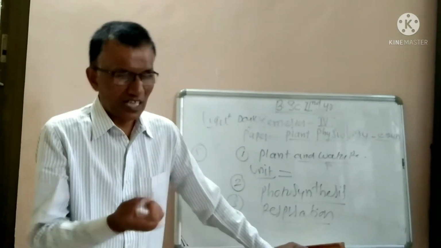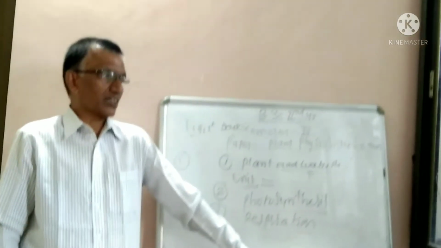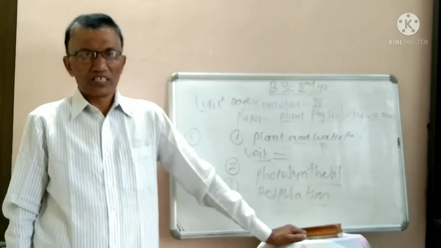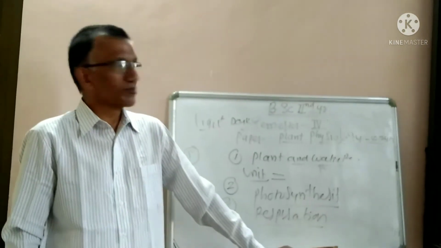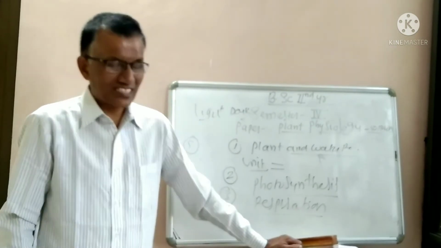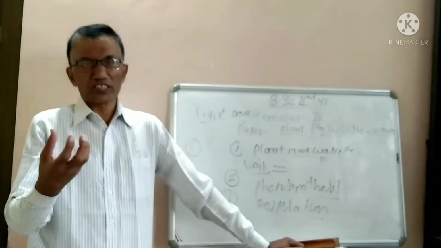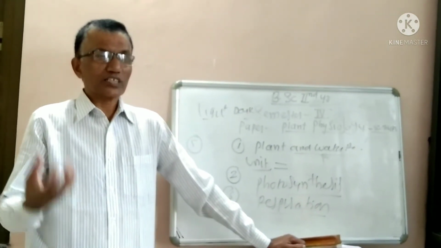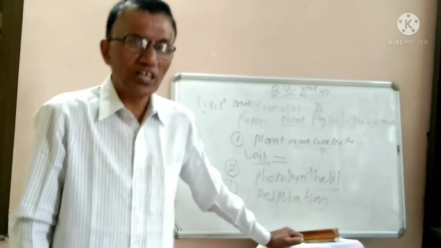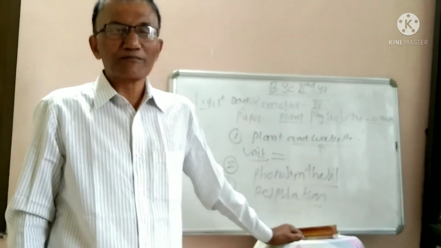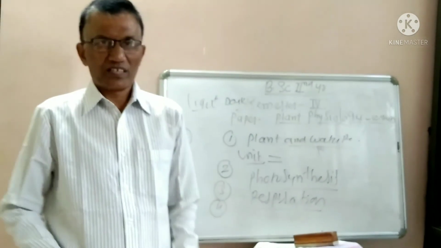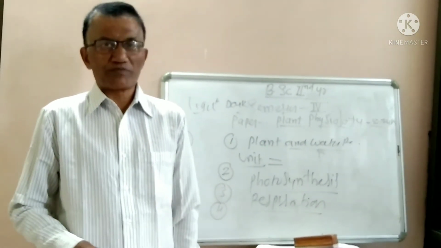And the last one, another small unit of this first chapter, is transpiration. Here you have to understand what is meant by transpiration. Whatever excess amount of water is there in the plant body will be released into the atmosphere in the form of water vapors through the aerial part of the plant body. That process is nothing but transpiration. This is the simple definition of transpiration.